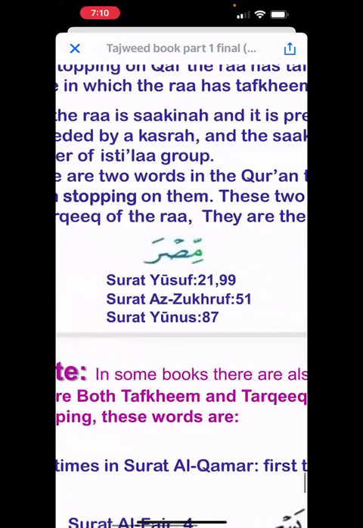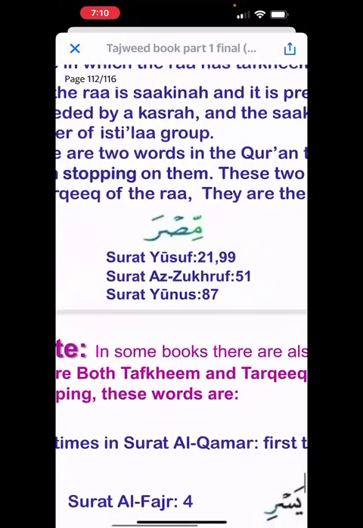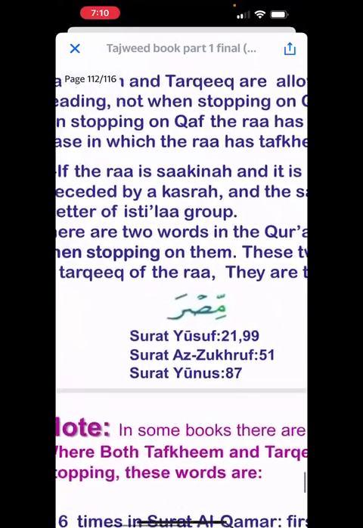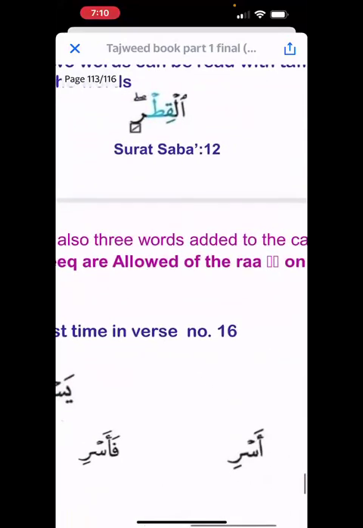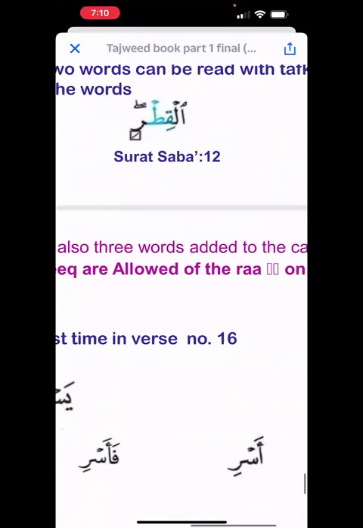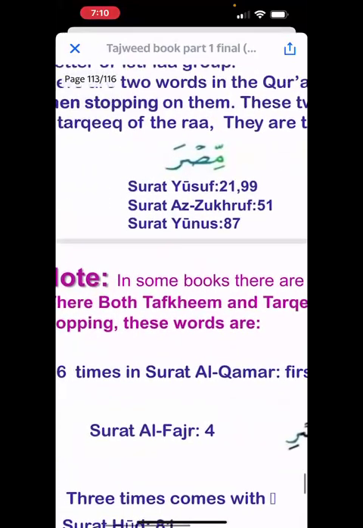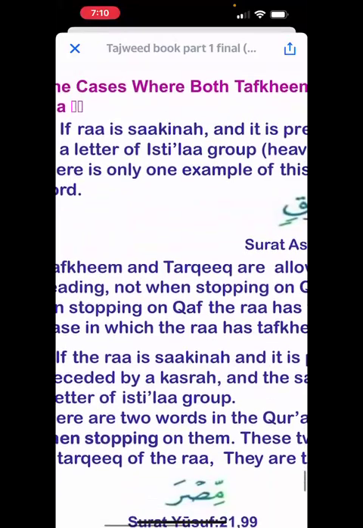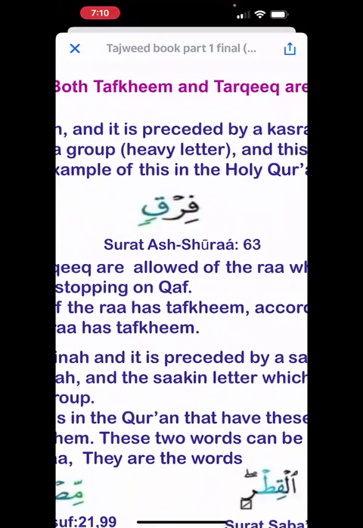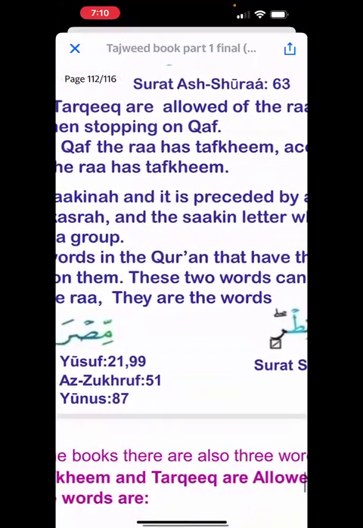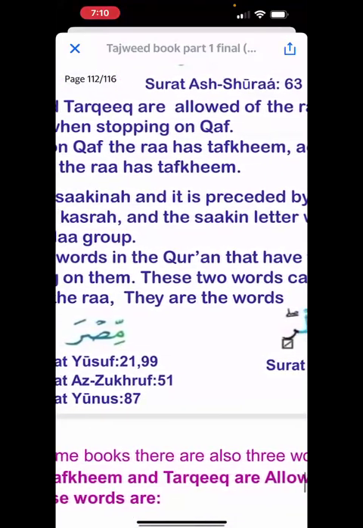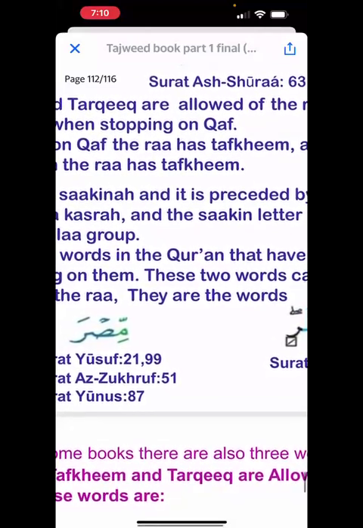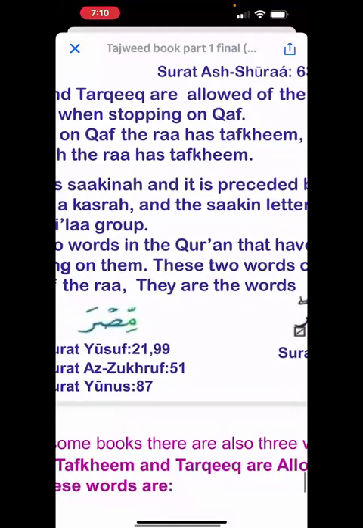Again here, you can read the ra with tafkhim or you can read it with tarqiq, whatever you are comfortable with. If I were you, I would just read it with tarqiq because it's easy for me to remember. So memorize these words: al-qitr, and then misr, and also this word al-firq, firqin. These three words, if you memorize, you will remember that the ra in these words can be read either with tafkhim or tarqiq.